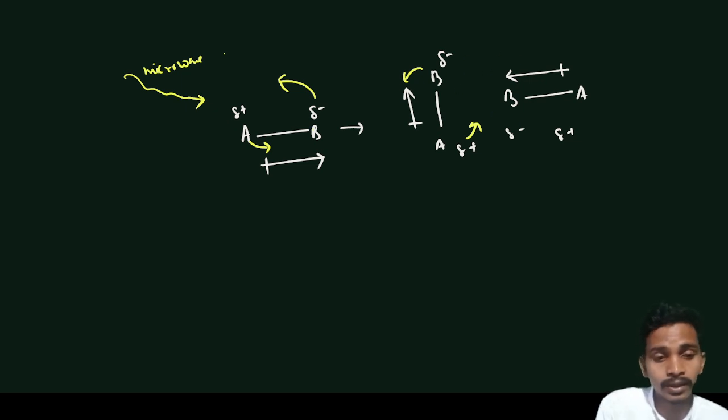Let's say it first rotates slowly, and whenever we give microwave radiation, if the microwave frequency matches the frequency of the changing movement of the molecule, then the molecule absorbs this frequency and rotates faster compared to the previous one.